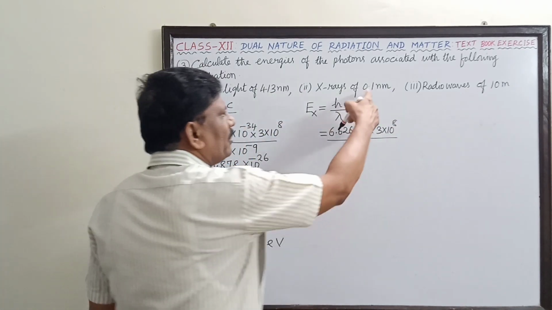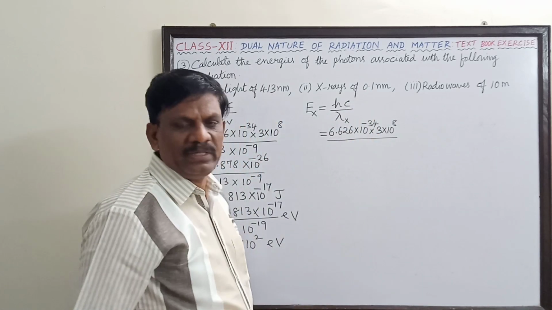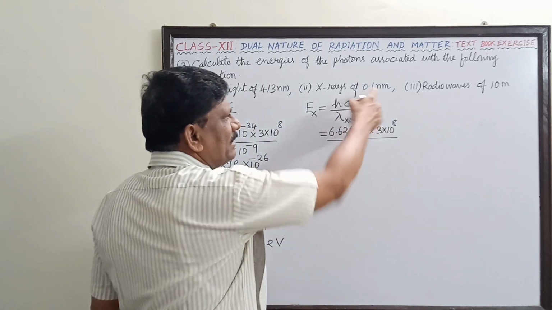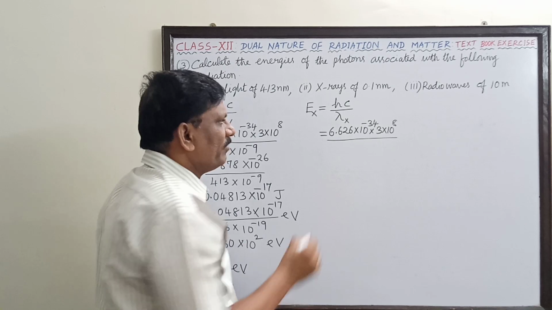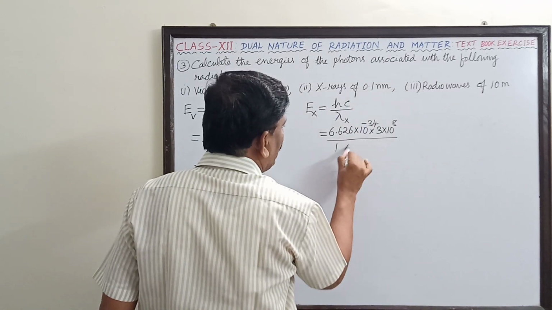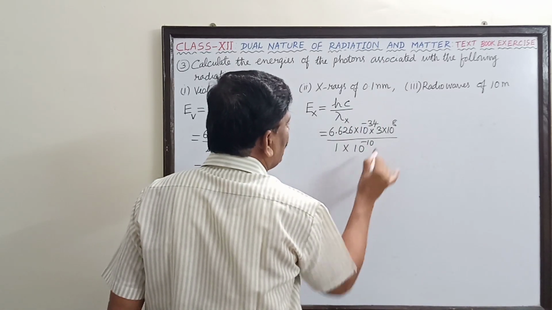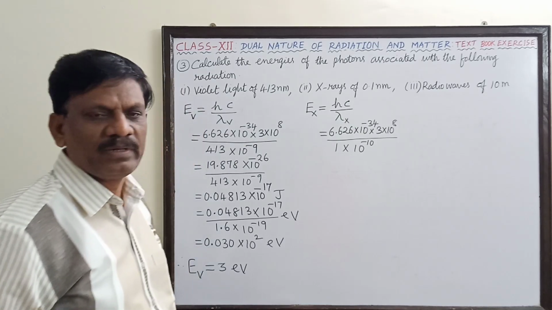This can also be written as 1 angstrom unit. Nanometer is 10 power minus 9, so if I multiply by 10, this becomes 1 into 10 to the power of minus 10 meter, that is an angstrom unit.